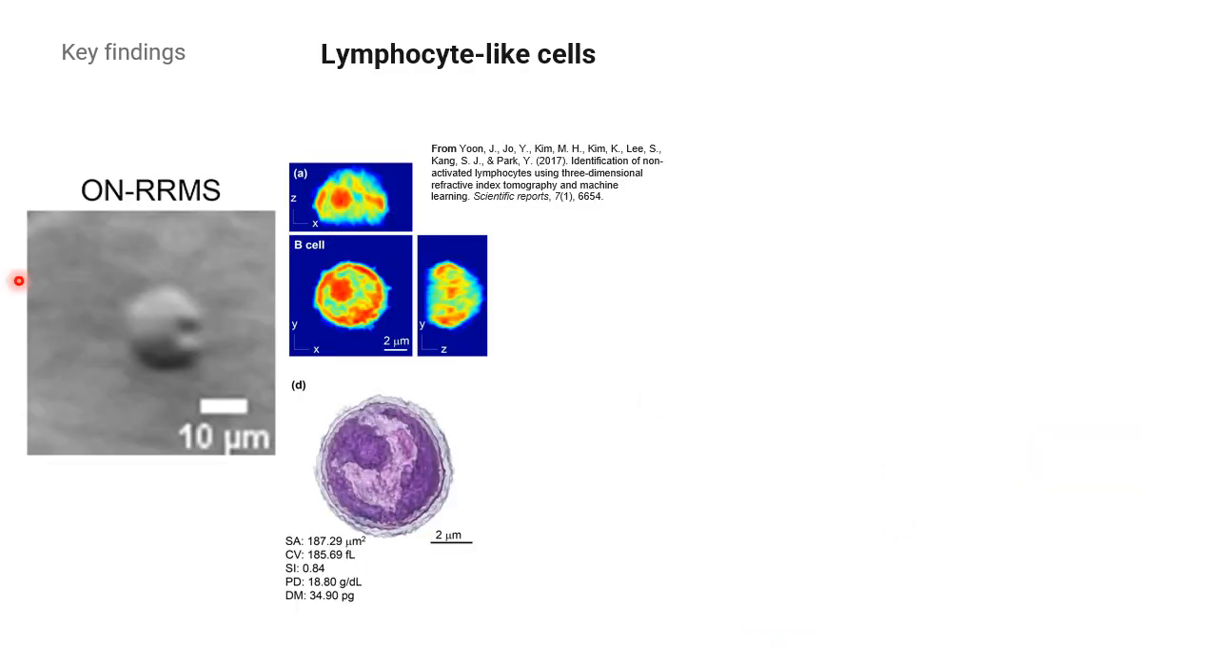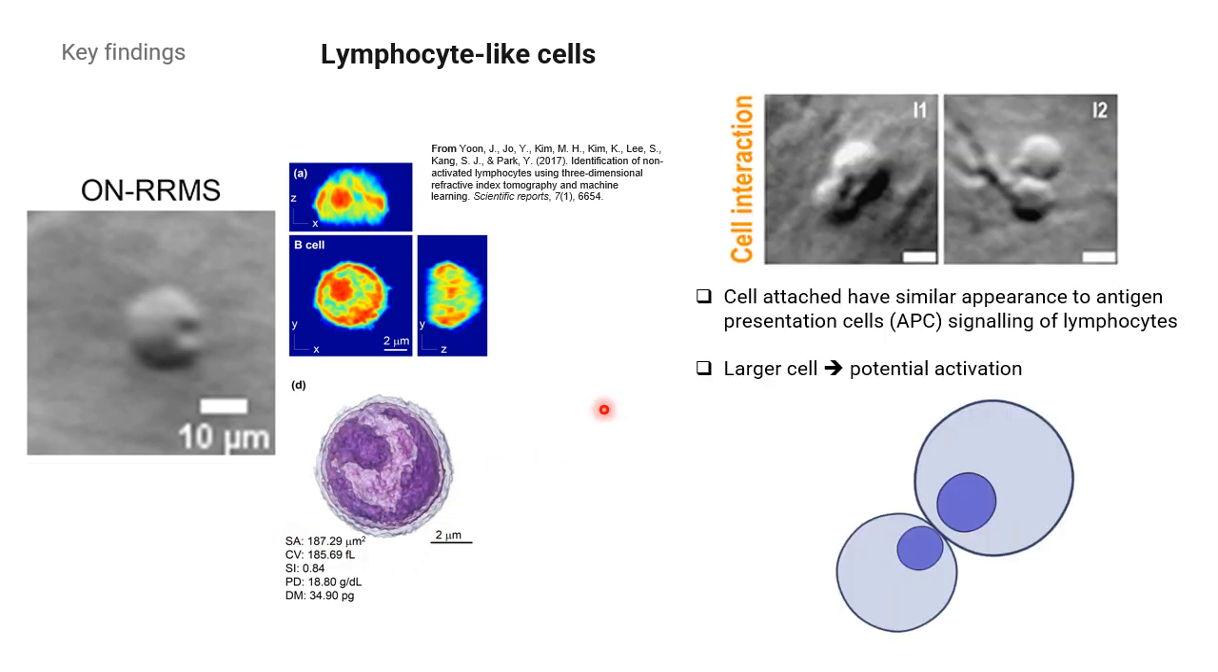Also, some of the cells with this compact cytoplasm and an intracellular feature resemble a lot, in the literature, the composition and distribution of B lymphocytes. And in some cases, we observe an interaction between two of these cells that resembles antigen presentation cell signaling typical of lymphocytes.